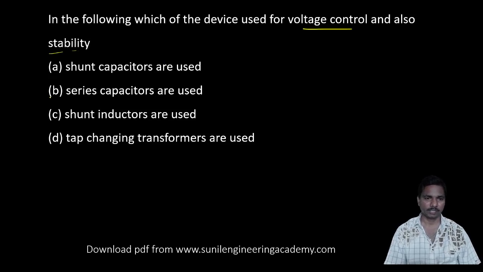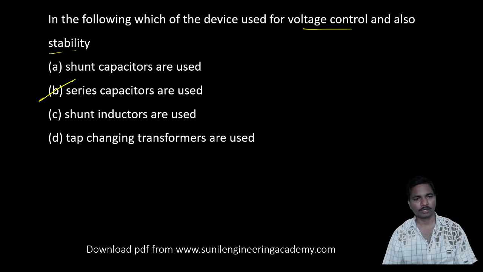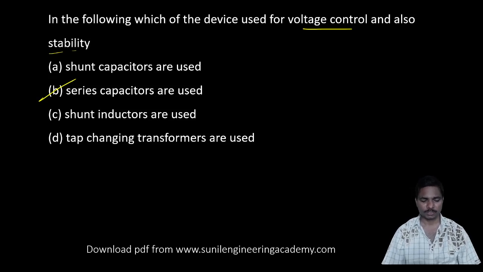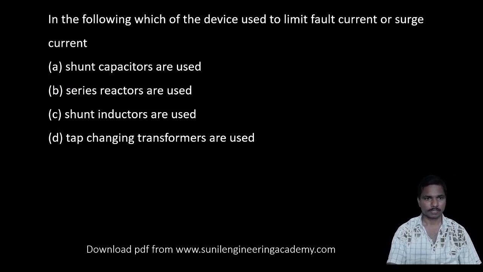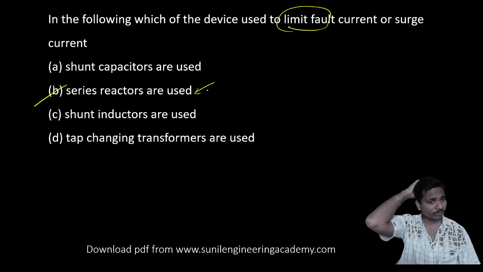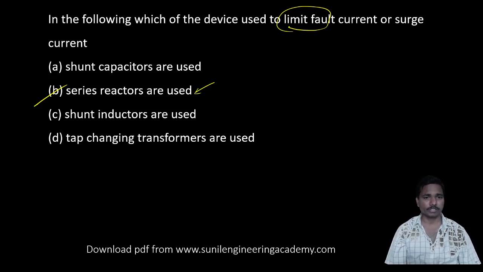Here they are asking voltage control and stability, so we can go with series capacitors. And which device is used to limit the fault current? To limit the fault current or surge current, we can go with series reactors. These can absorb some amount of the fault current, so the fault current will be reduced.